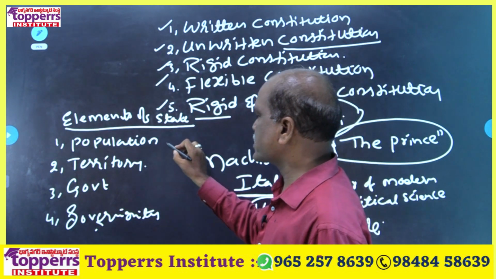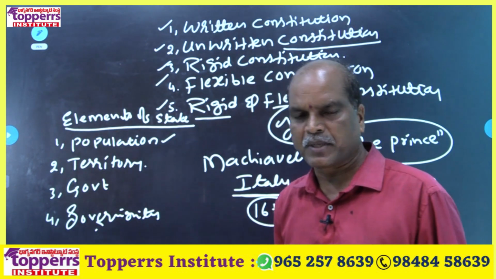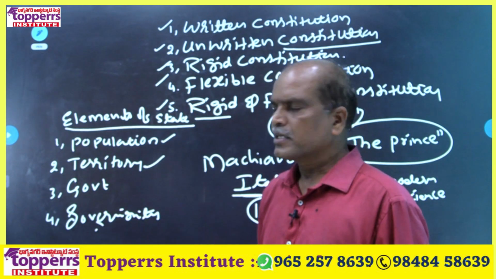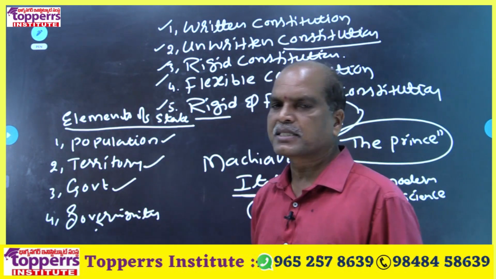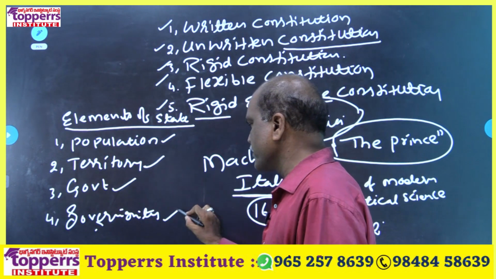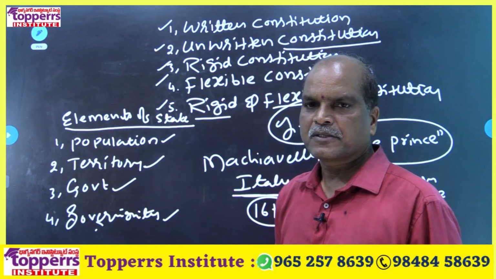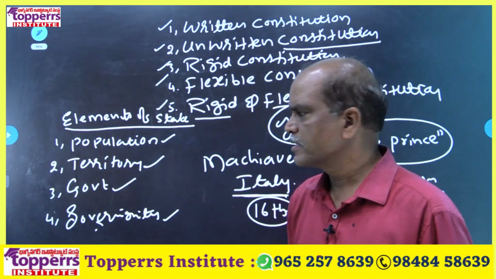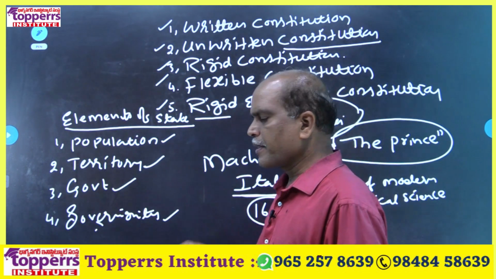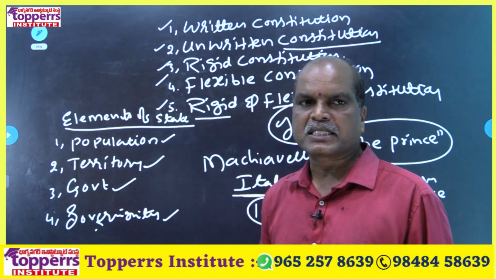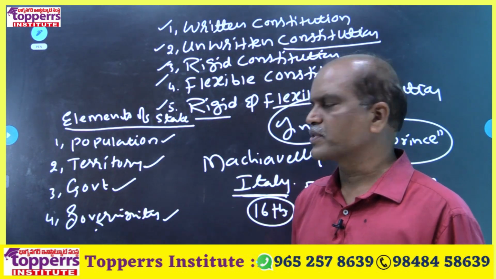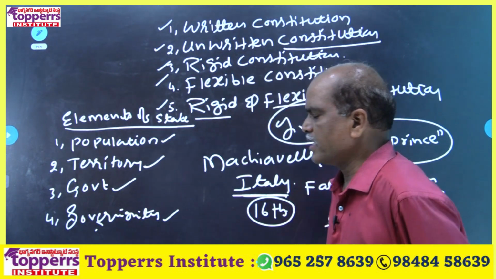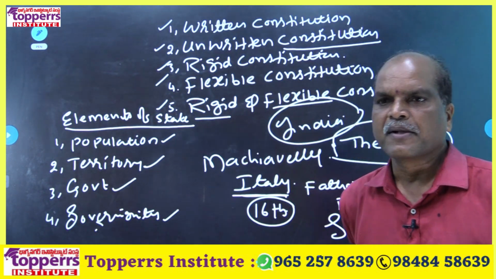First essential element of state is population. Second one is territory. Third one is government. Fourth one is sovereignty. What are they? Essential elements of state. Out of them, the most important essential element of state is sovereignty.